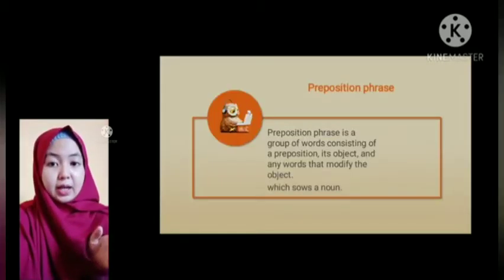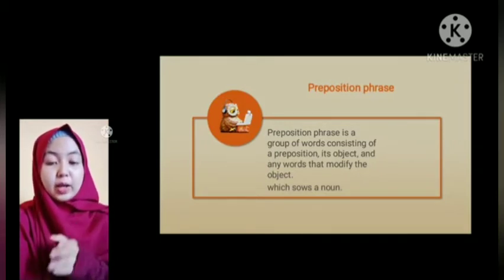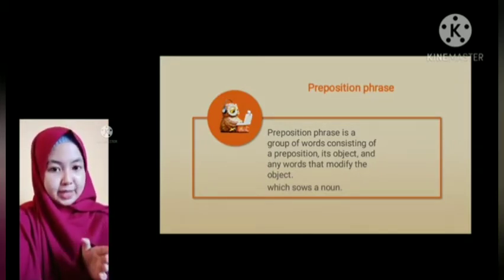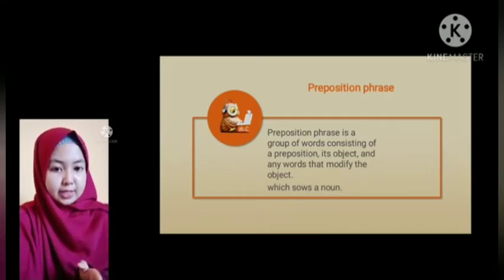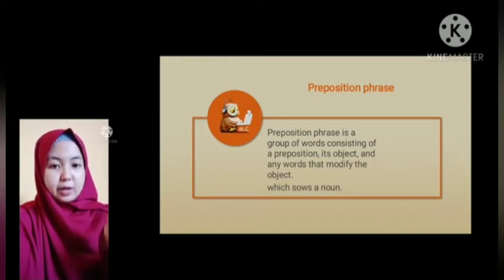Next material is about prepositional phrases. What is a prepositional phrase? A prepositional phrase is a group of words consisting of a preposition, its object, and any words that modify the object, which show a noun.